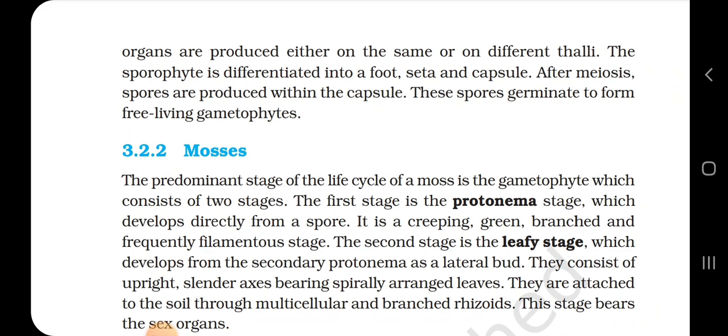The sporophyte is differentiated into foot, seta and capsule. After meiosis, spores are produced within the capsule. These spores germinate to form free-living gametophytes.